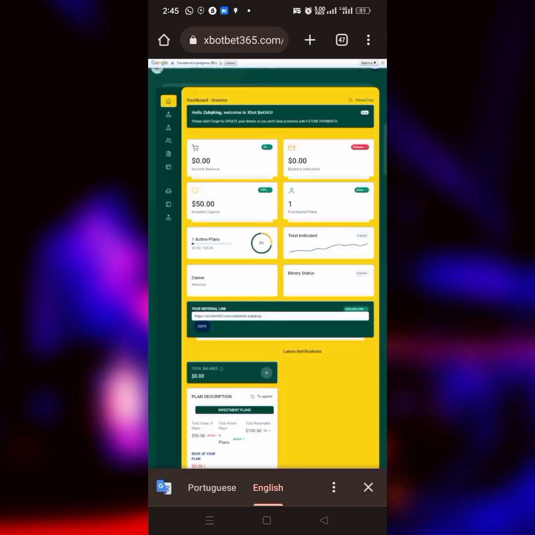And also remember that their withdrawal time is from 10 a.m. to 5 p.m. Brazilian time. That means in my Nigerian time it is from 2 p.m. to 9 p.m. Nigerian time compared to Brazilian time. So you have to check your country's time to know when their withdrawal time is. So those times are the only times that you can withdraw, or else you have to wait for the next day.